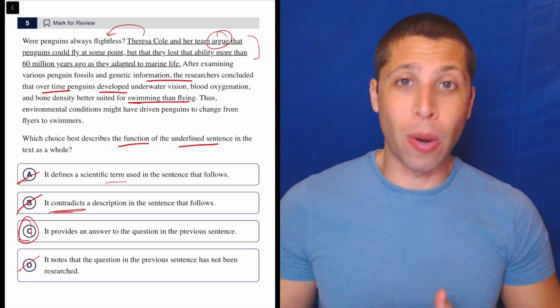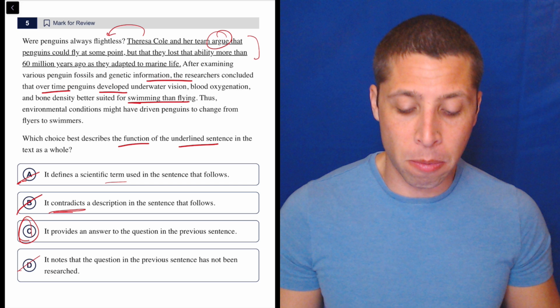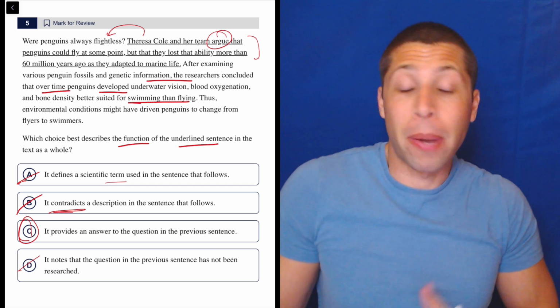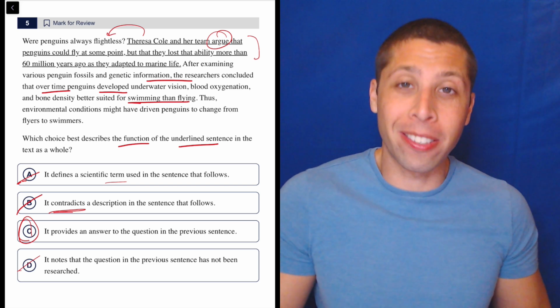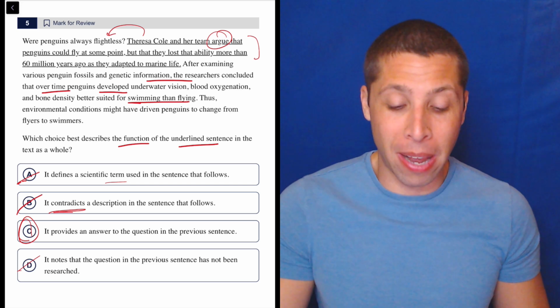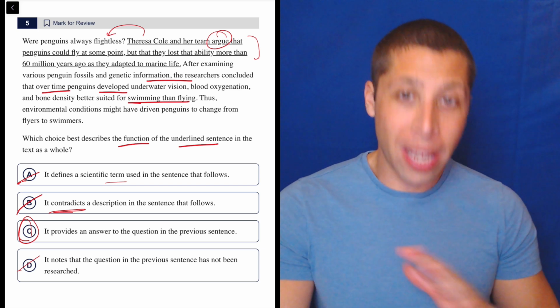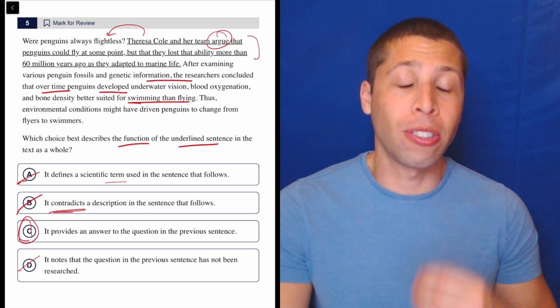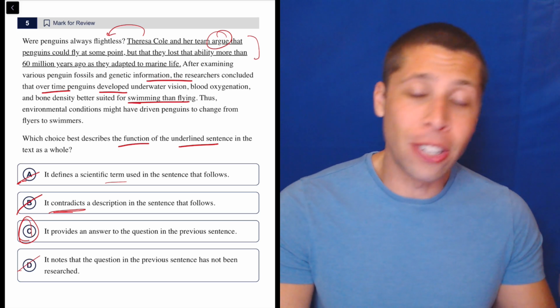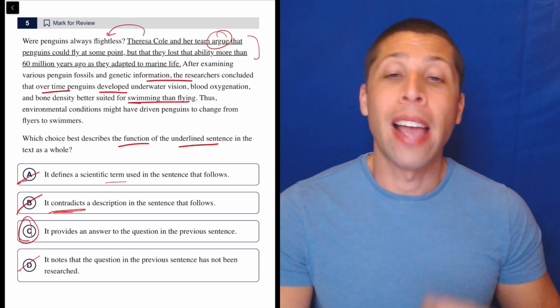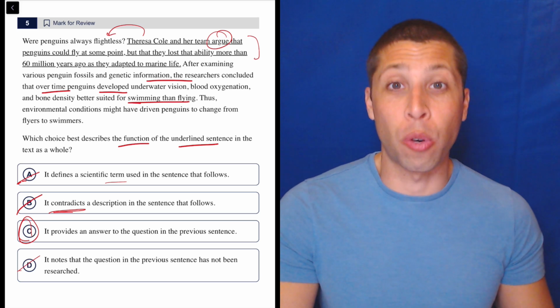It provides an answer to the question of whether penguins could fly. It gives a little bit of an argument for it. I don't know if it's the correct answer, but I don't care. I'm not reading this to learn about penguins. I'm learning about my own SAT knowledge by doing these questions. So just remember, you don't need to have any background knowledge for these kinds of questions. You don't need to know even what a penguin is. You just need to be able to read what they say and make sure that you're actually answering the question that they're asking.